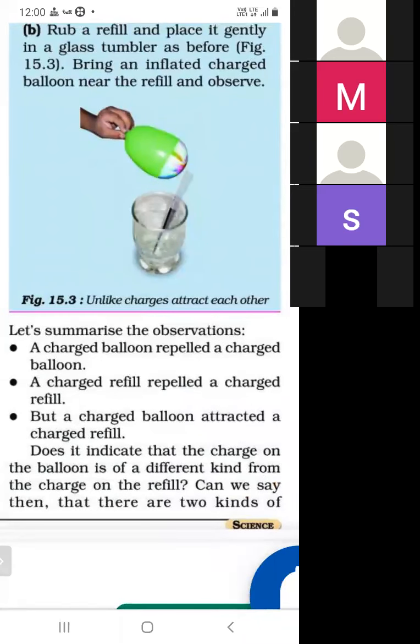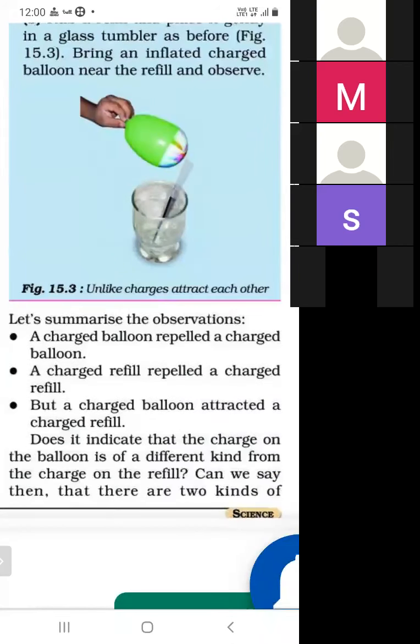There are two kinds of charge. First is positive charge and second is negative charge. The same charges repel each other and the opposite charges attract each other. So note down these points from this activity.